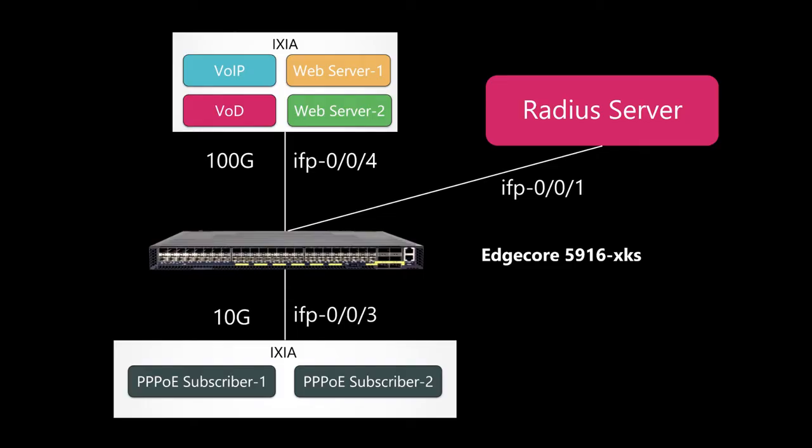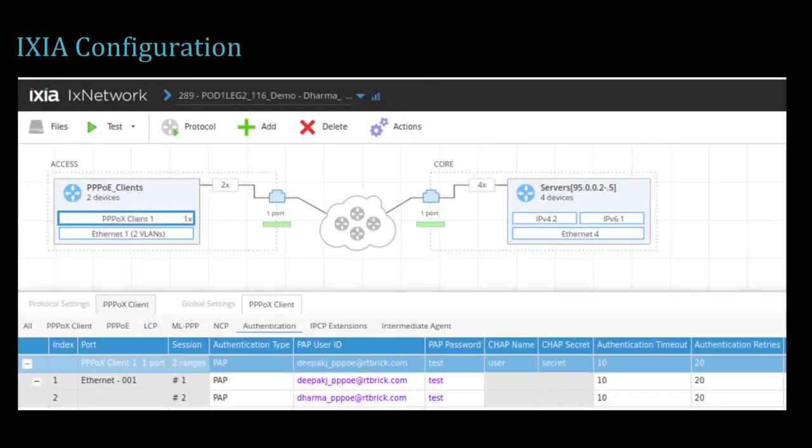Once the subscriber logs in, we need to authenticate the subscriber. RBFS stack supports both local as well as remote authentication. In this demo, we would like to authenticate the subscriber via remote. This is typically done using the RADIUS server. FreeRADIUS is installed on the Linux container connected via IFP001. Let me go to the HQoS setup.